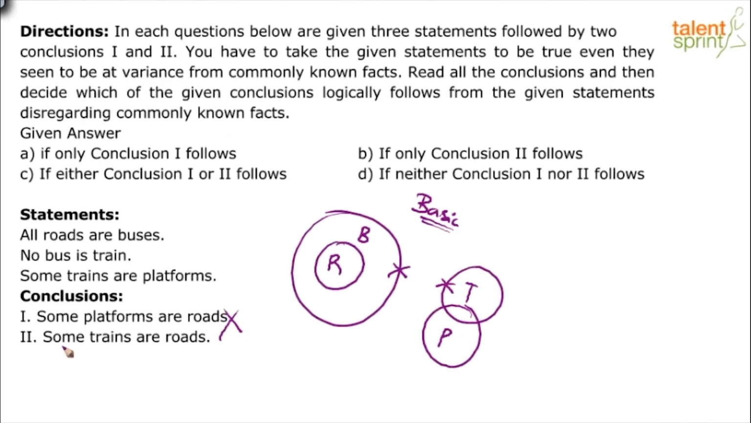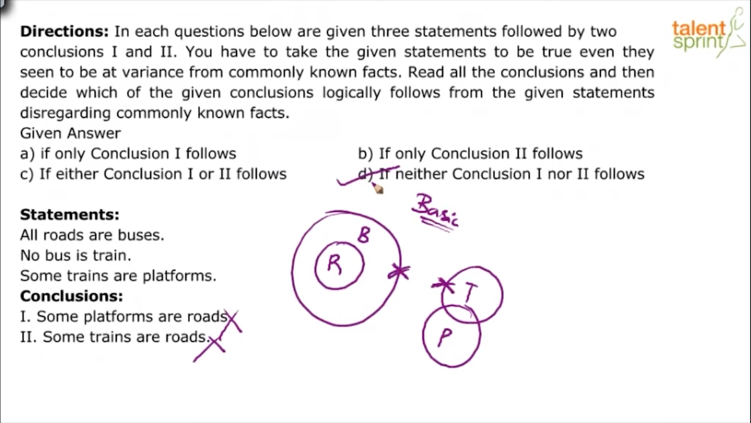Look at the second conclusion. Some trains are roads. This again does not satisfy the basic diagram, right? Does it satisfy? Some trains are roads? No. And it will never overlap. You draw any number of possible diagrams. Not even a single diagram will show an overlapping between trains and roads. Because we clearly know that buses and trains cannot touch each other. And roads are completely enclosed by buses. So if trains cannot touch bus, how will it go and touch roads inside that? So some trains being roads is impossible. So the second one also does not follow. So then our answer should be neither conclusion 1 nor 2 follows.